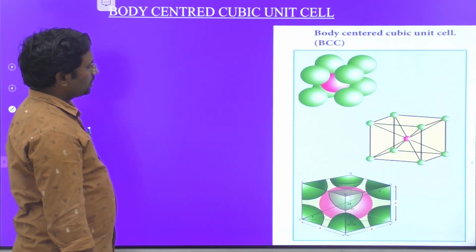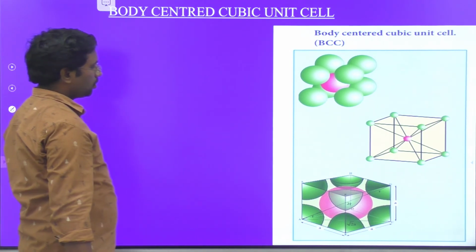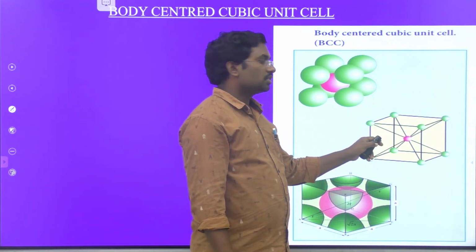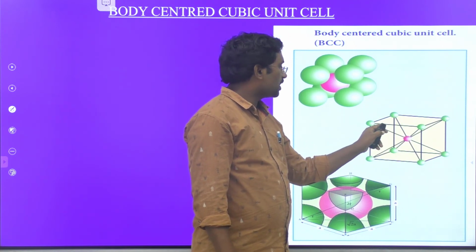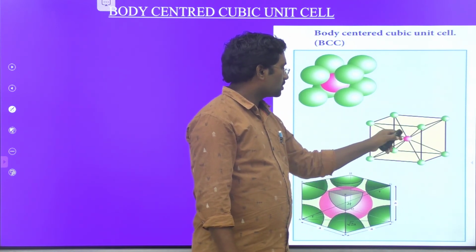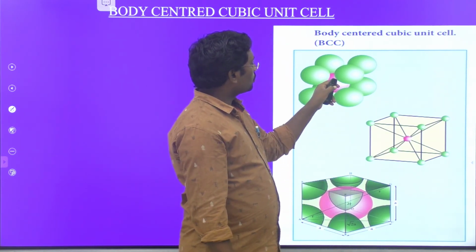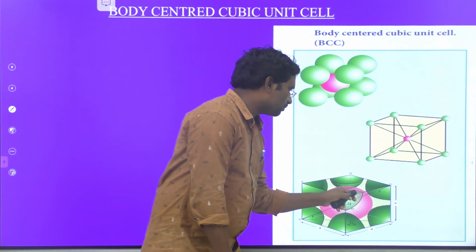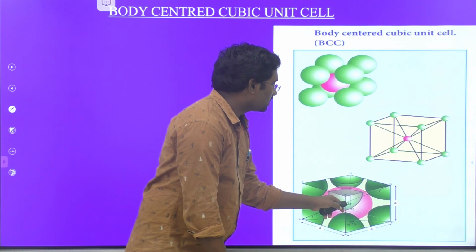So this is a representation of the atoms presenting in the body centered unit cell, as you know very well. Atoms are presenting at 8 corners and 1 center of the body. These atoms are at the 8 corners, and this is the atom at the center of the body. This is their occupancy, the filling of atoms in the BCC, body centered cubic structure. So this is the exact position of the atoms in the body centered structure.